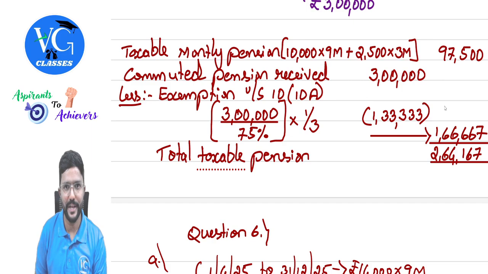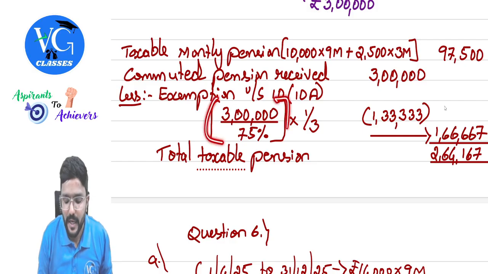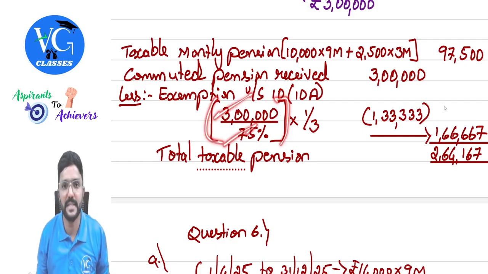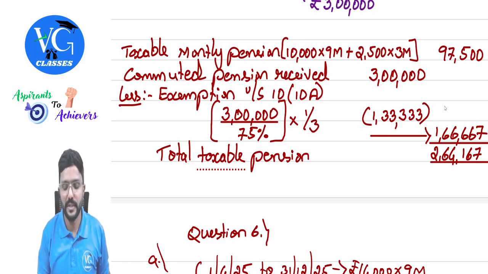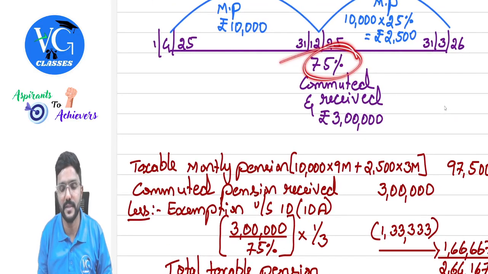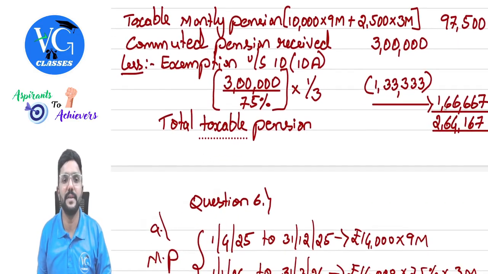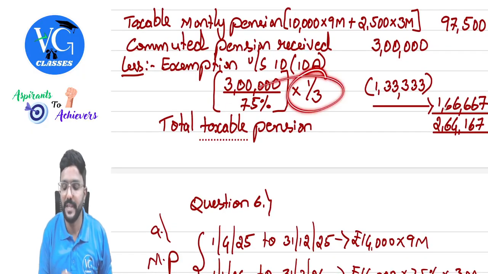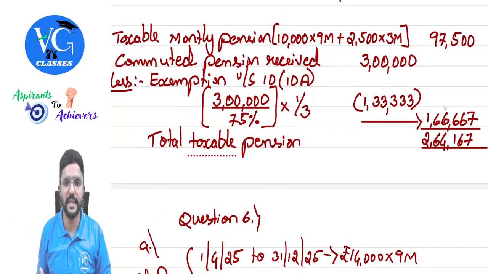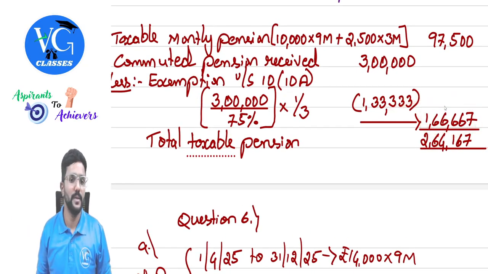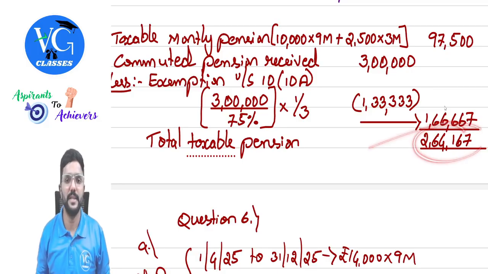Assume I have received gratuity also and I am a non-government employee. Then calculate commuted pension divided by commuted percentage. So if I had received the whole amount, how much would I have received? 3 lakh divided by 75%. Clear that 75% is nothing but this. As I have received gratuity also, into 1 by 3 it will be. So how much is the exemption? 1,33,333. Remaining is taxable. So the total taxable pension would be this figure.